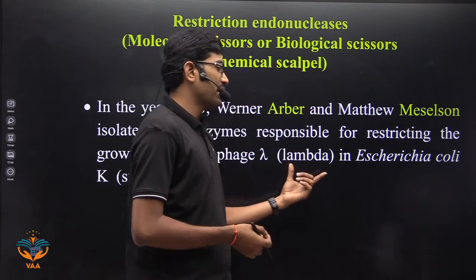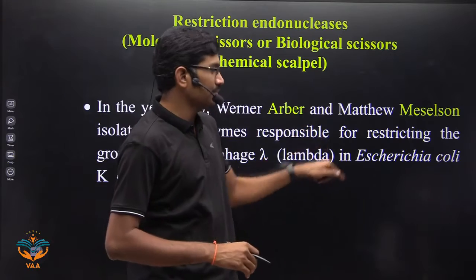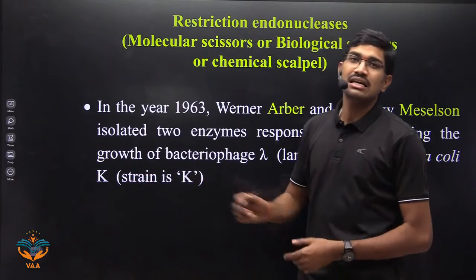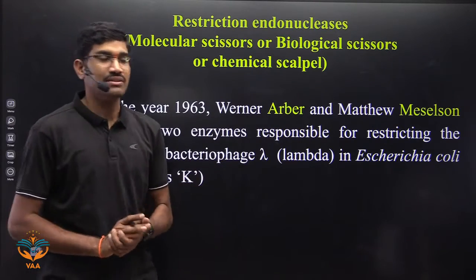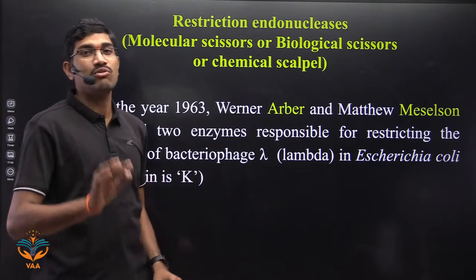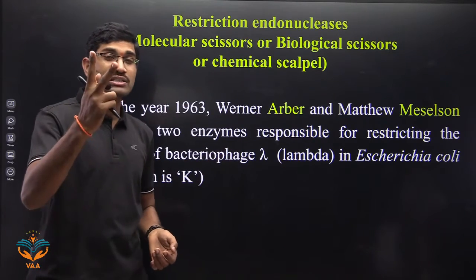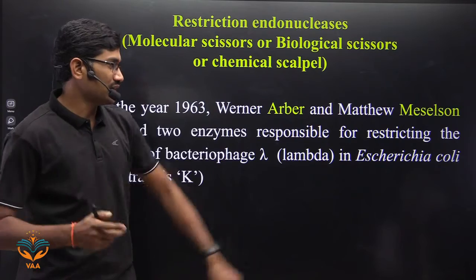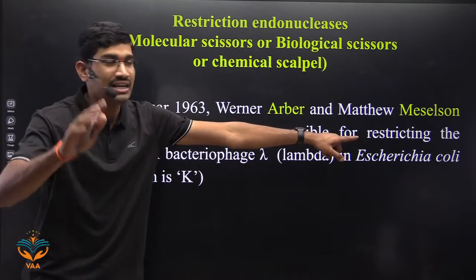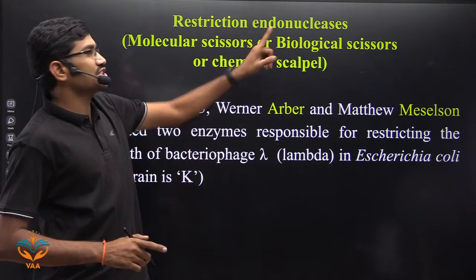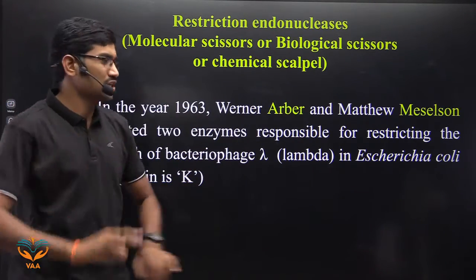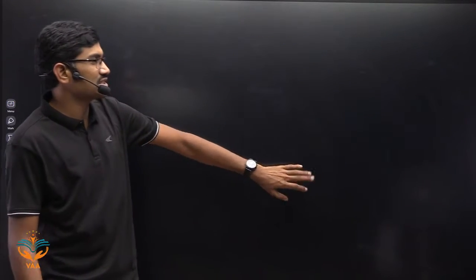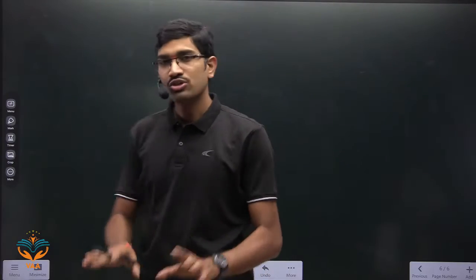Where? The growth of Bacteriophage lambda, which is a virus, in Escherichia coli, E. coli strain K. This is the meaning. First let us try to understand what exactly they said here, what the 2 enzymes are, what their function is, what the meaning of this restriction is, and why these endonucleases are called restriction endonucleases. Now we are trying to understand this concept. There are many MCQs on this concept. So please try to understand what I am saying here. First I will tell you in simple terms, then I will show you the diagram, so you can easily understand the concept.